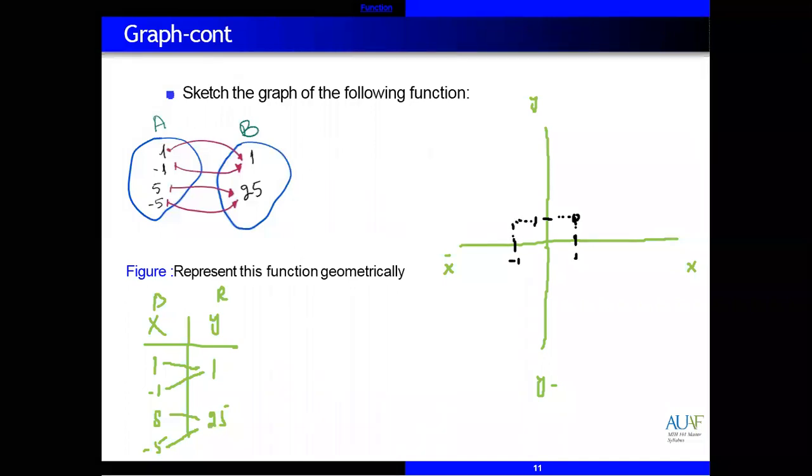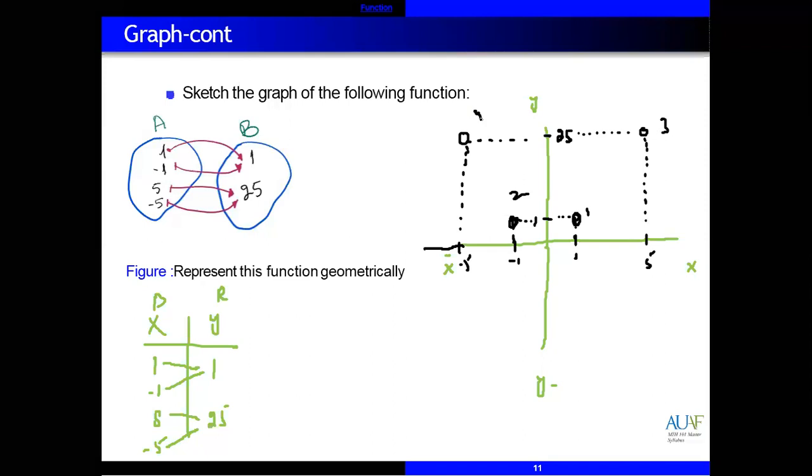Joining these 2 points. So first point, this one is second point. Next we have 5 with 25. Joining these points. Next one we have minus 5 with also 25. So these are the points: first point, second point, third and fourth point.